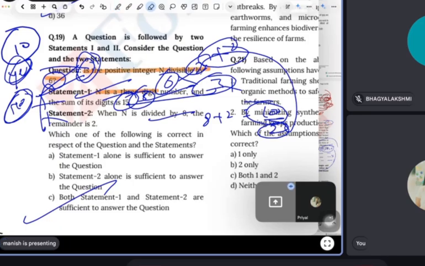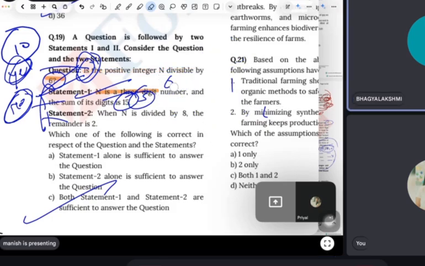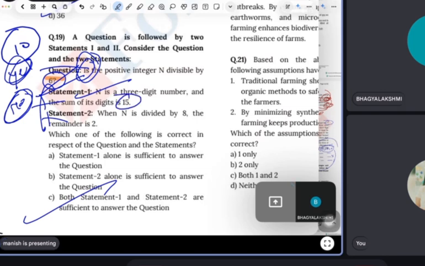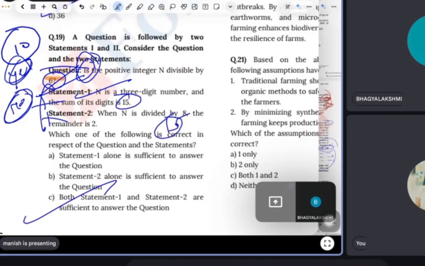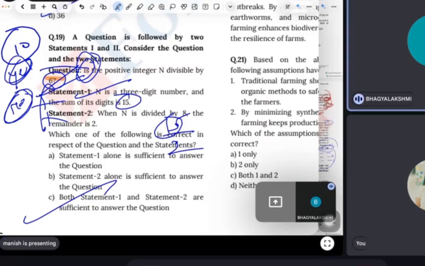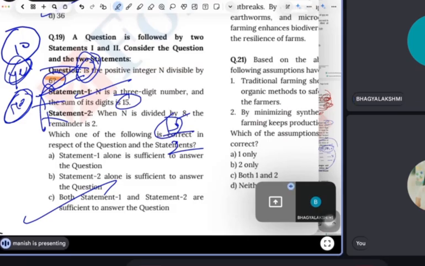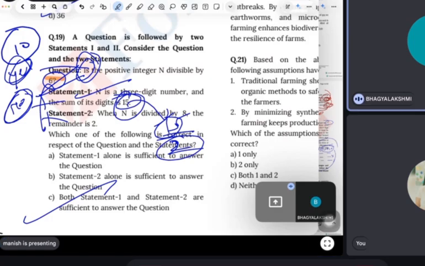Bhagya, any doubt? No, Manish. Priyal? No, Manish. See guys, this is easy. In statement one, how is 2 not satisfied? The sum of its digits is 15. Is 15 divisible by 2? No. But 15 is not the number, it is a three-digit number and the sum is 15. What I'm saying is, if any number has a sum of digits that is odd, that number cannot be divisible by 2. This is common sense, Bhagya.